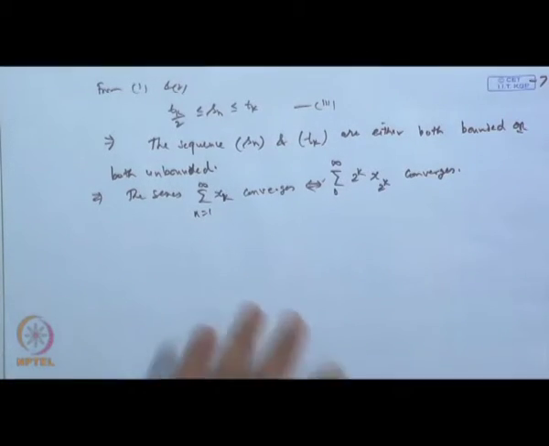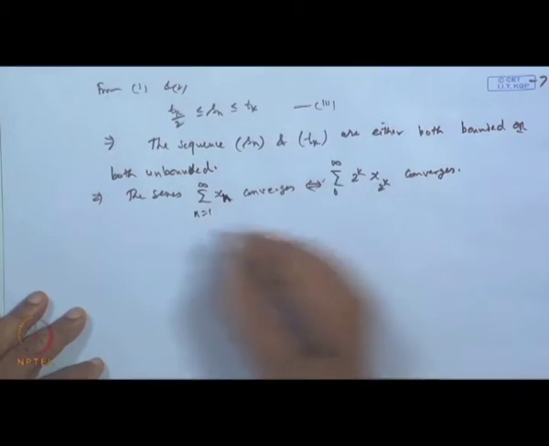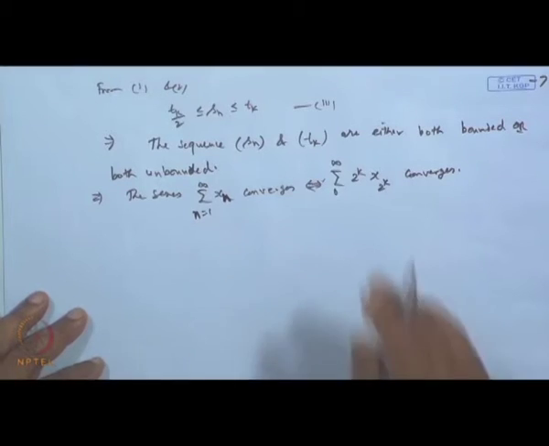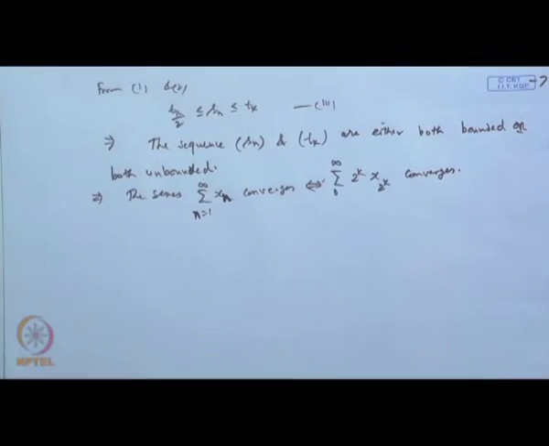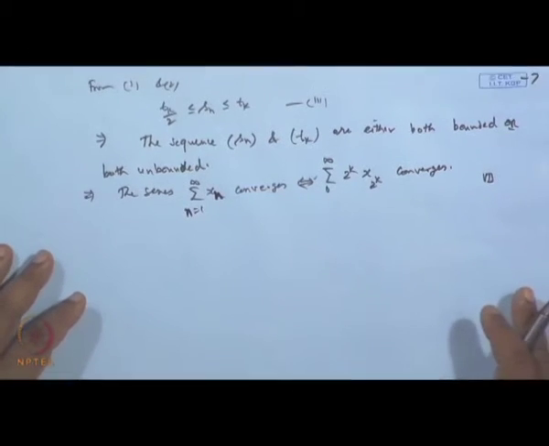Okay. So, this is what we get, and n is 1 to infinity here, because otherwise that will be different. The series converges if and only if this converges, and this completes the proof. Okay.